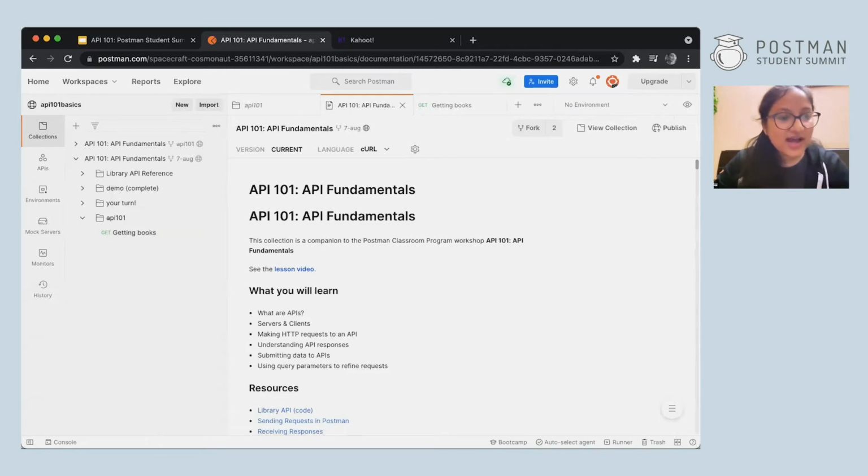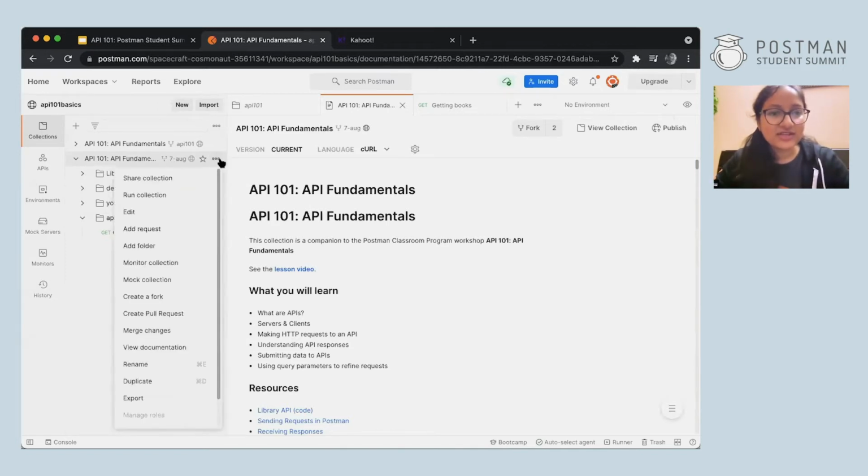Okay, Ritika, after proceeding, you will see a screen like this. What I want you to do is hover over the collection that you have made and click on view documentation.